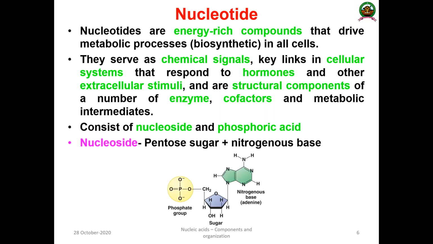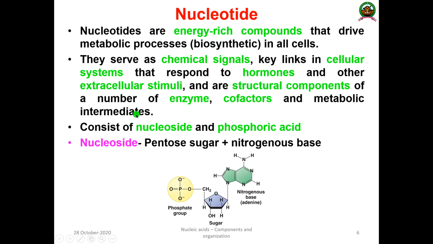The first one, nucleotides. Nucleotides are energy-rich components that drive the metabolic processes, especially the biosynthetic processes in all cells, and they serve as chemical signals. They are involved in the cellular systems that respond to hormones and other extracellular stimuli, and they are also structural components of a number of biomolecules like enzymes, cofactors and metabolic intermediates. This nucleotide plays a very vital role in the biological system.